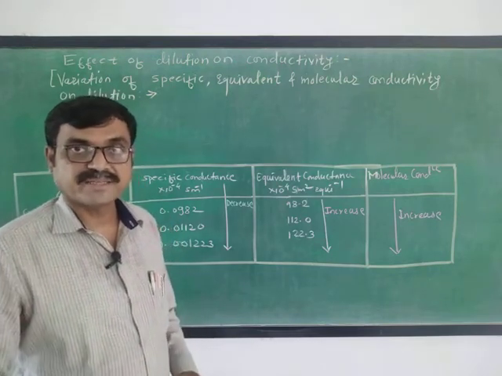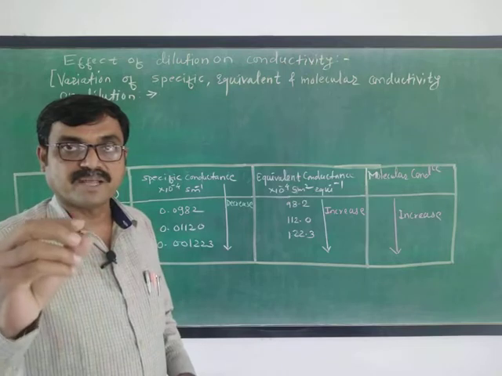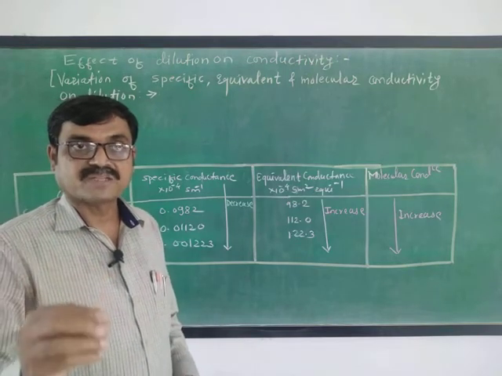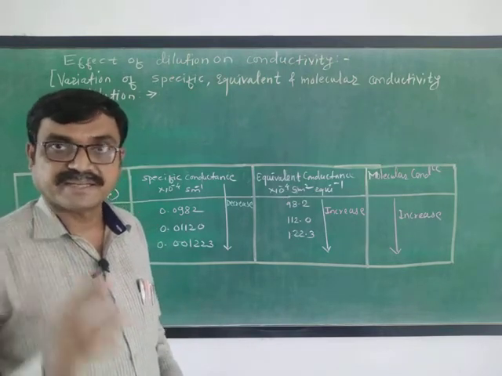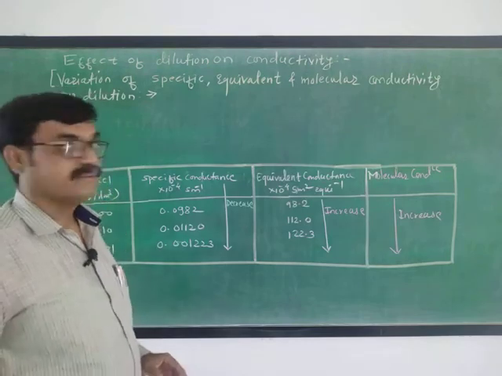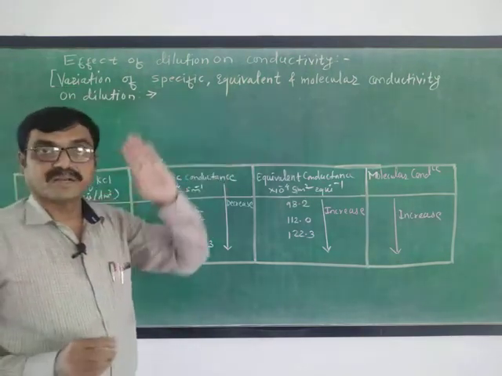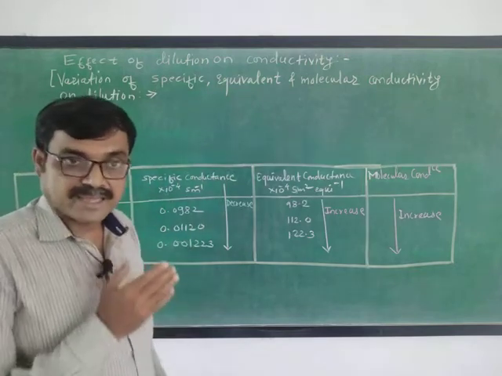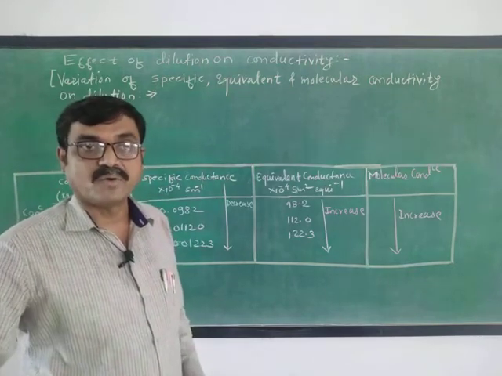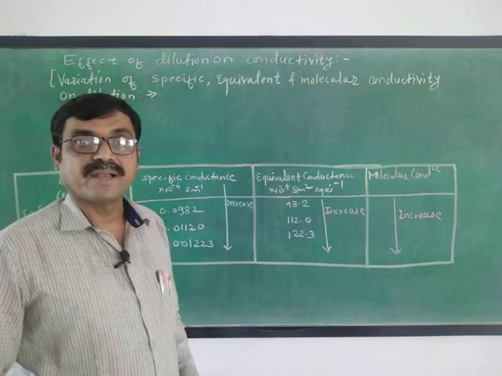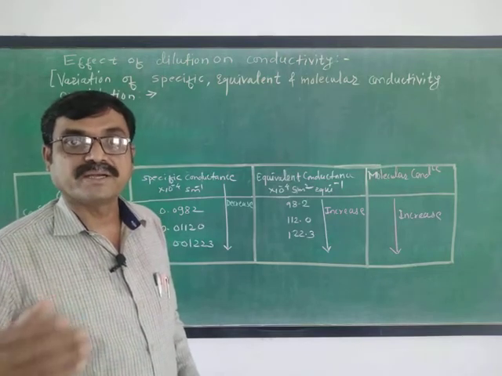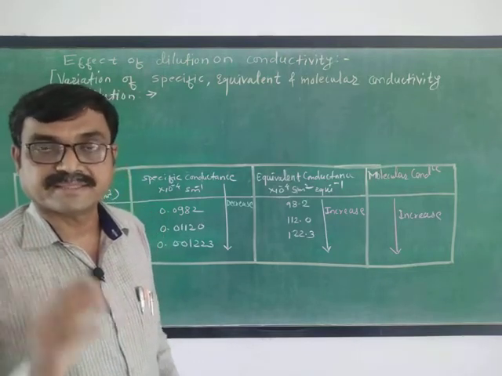As dilution increases, the number of ions in 1 ml solution decreases, that's why the specific conductance decreases. On the other hand, in case of equivalent conductance and molecular conductance, as the solution is diluted, both equivalent and molecular conductivity go on increasing.